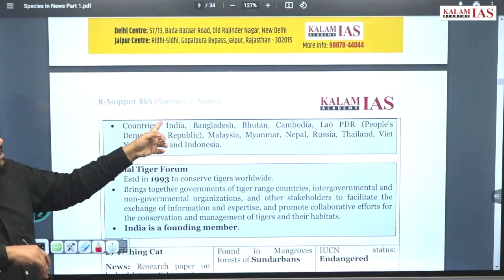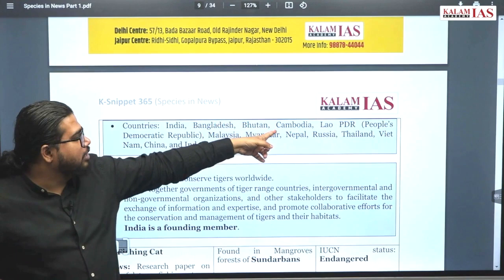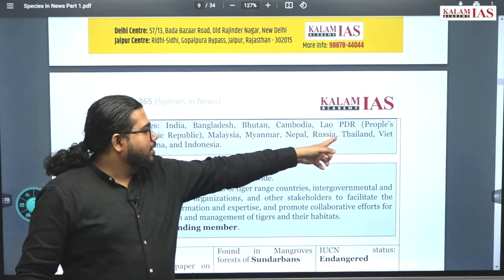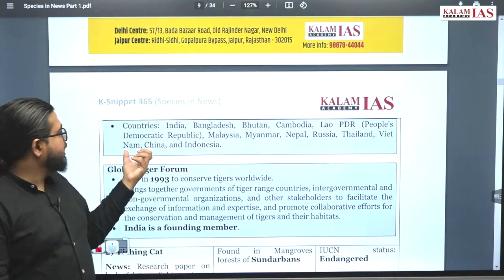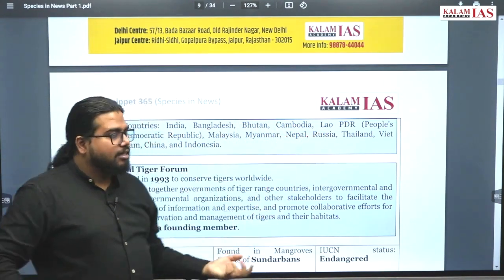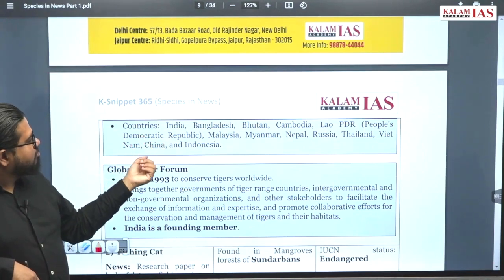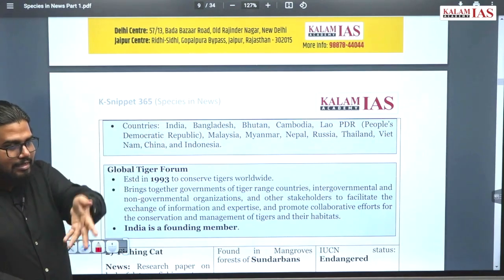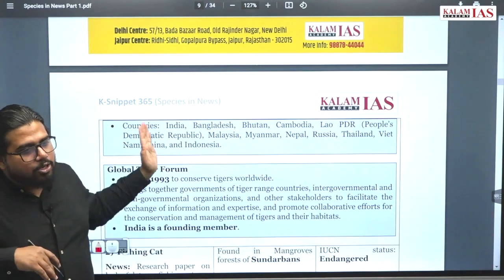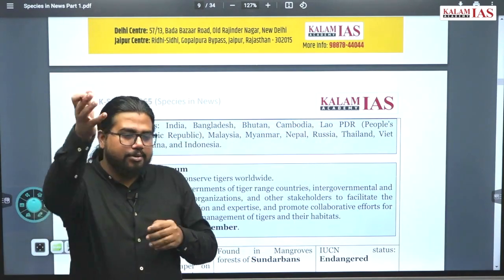Let's see which all countries are there. India, Bangladesh, Bhutan, Cambodia, Laos, Malaysia, Myanmar, Nepal, Russia, Thailand, Vietnam, China and Indonesia. Here the only exception you can find is Russia, China also, but China's range is nearby. Only Russia is an exception. Rest all these countries are Asian countries including India and China.